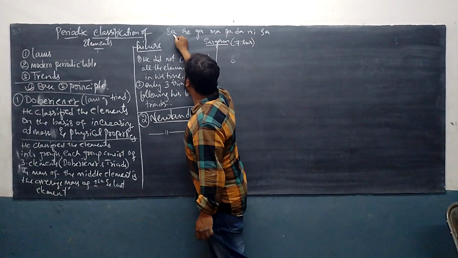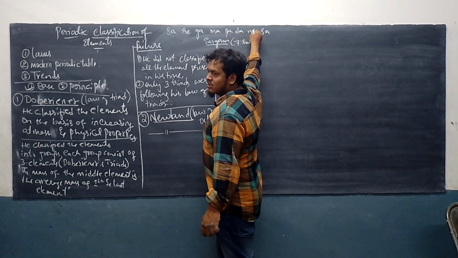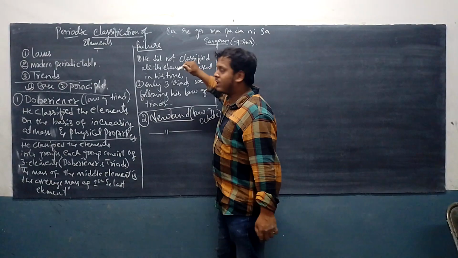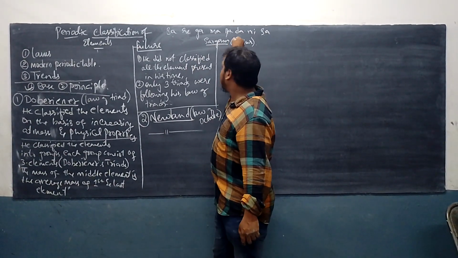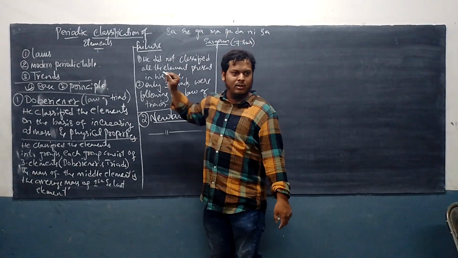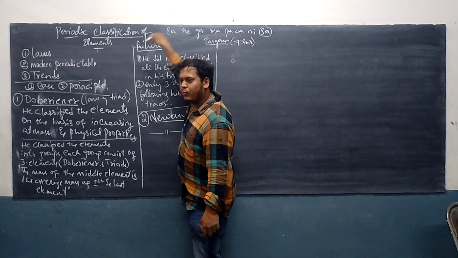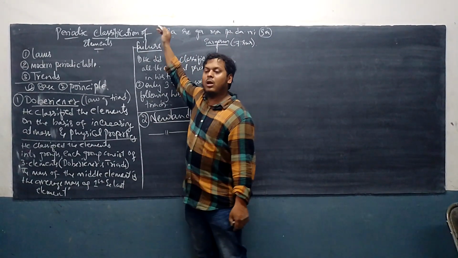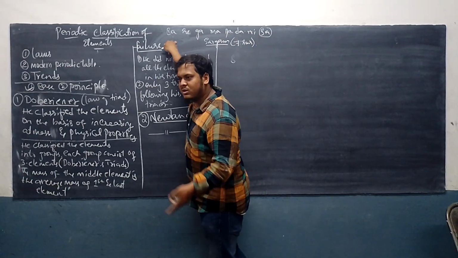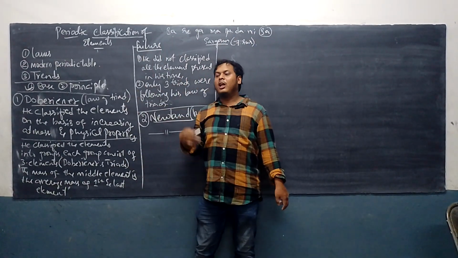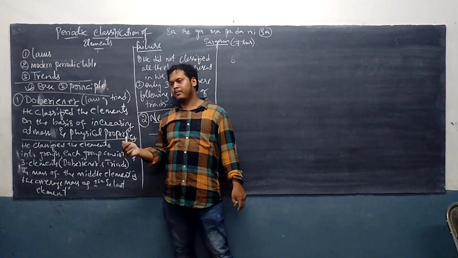Count it. We have 1, 2, 3, 4, 5, 6, 7, 8. We have 8, but the name is what? Sargam. Sargam means Sasur. So why does the name say Sasur and there are 8? Because the last sa is similar to the first sa. He told how in Sargam the last sa is similar to the first sa. Likewise, in my group the last element is similar to the first element.